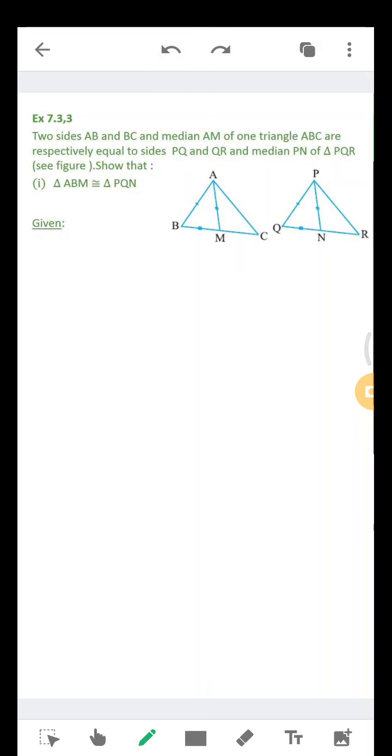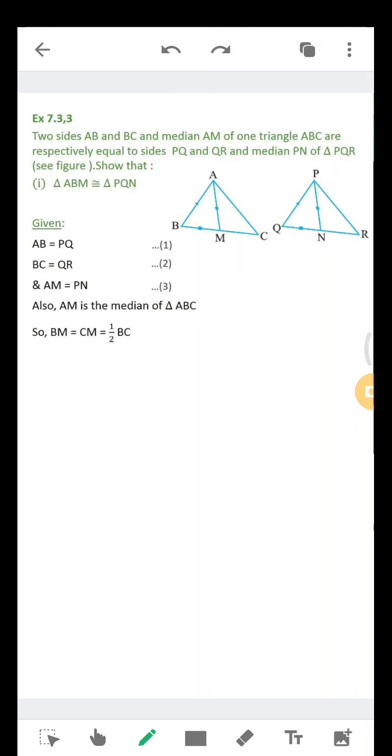First we'll write what's given in the question. AM is the median of triangle ABC. So as AM is the median, I can say BM is equal to MC is equal to half of BC.